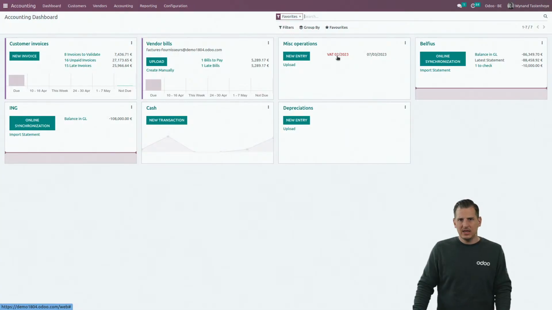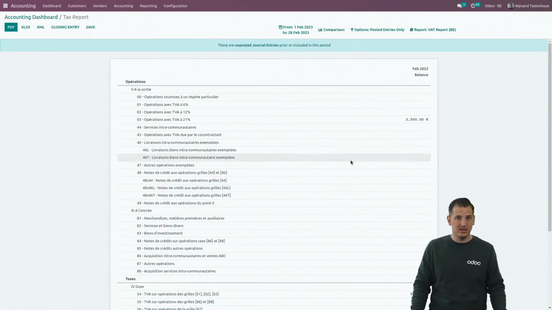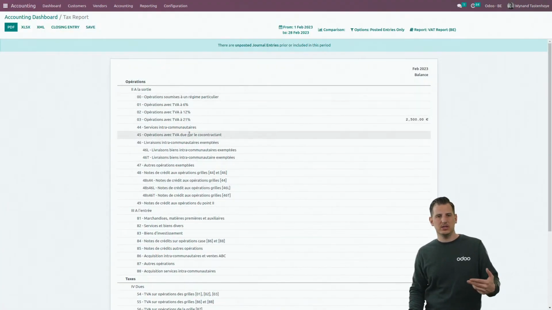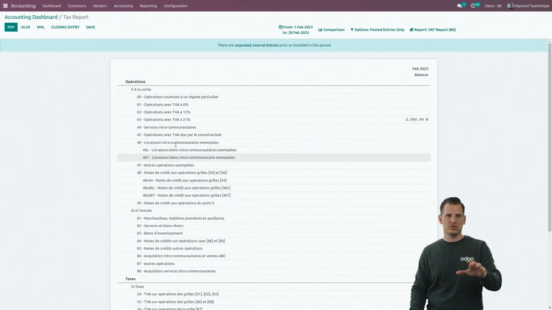And it's linked over here. So if it's in red, it's already late. So the VAT return for February 2023 is indeed late. You will notify the VAT return of your country. This one is a Belgium one, but of course, if you're working in another country, it will be the one linked to your localization.